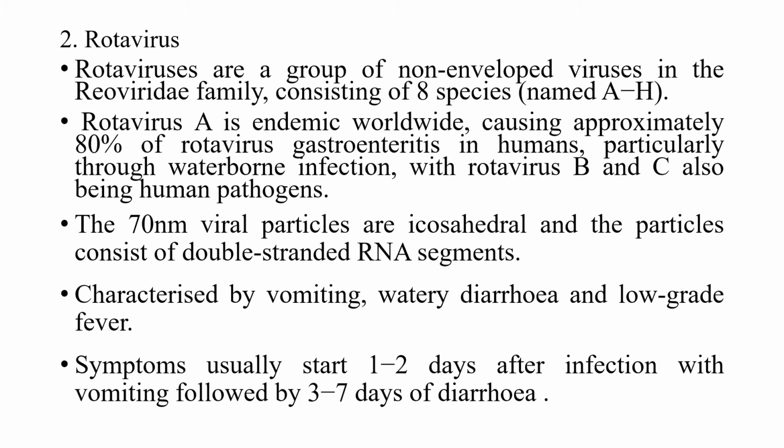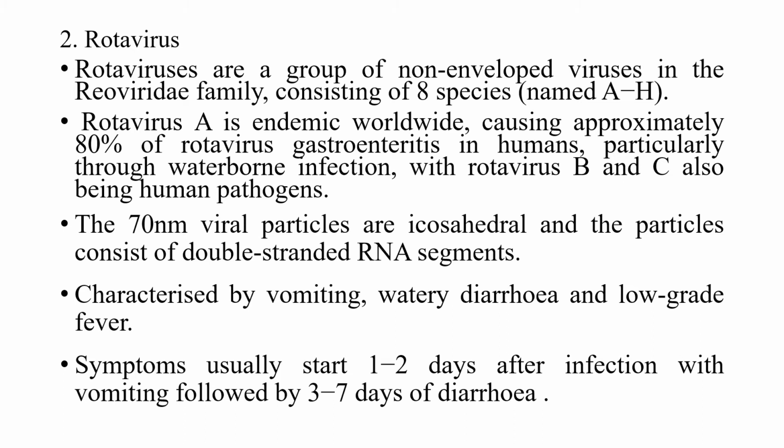So 80% of the gastroenteritis in humans is caused by rotavirus A, and particularly it is a waterborne infection, and rotavirus B and C are also human pathogens. The 70 nanometer viral particles are icosahedral, and the particles consist of double-stranded RNA segments and are characterized by vomiting, watery diarrhea, and low-grade fever. The symptoms usually start about 1 to 2 days after the infection, and vomiting is followed by 3 to 7 days of diarrhea.